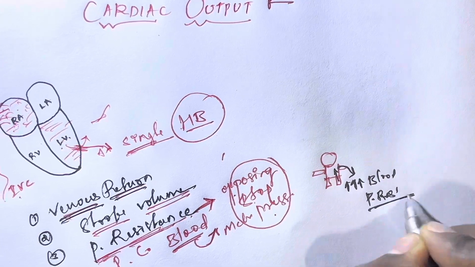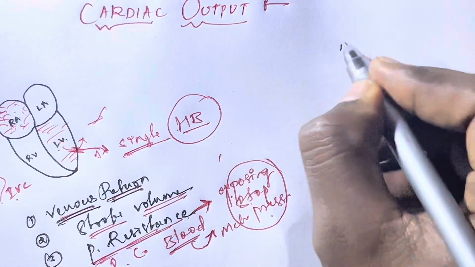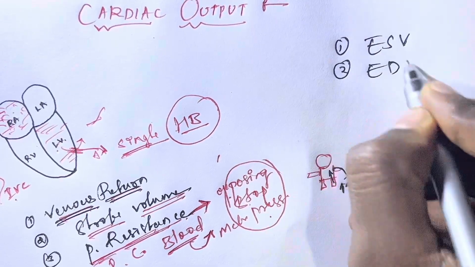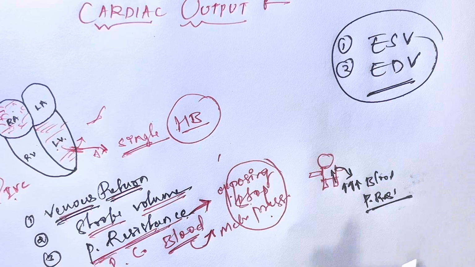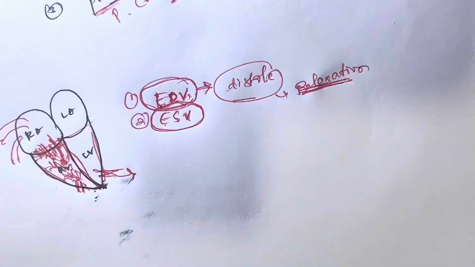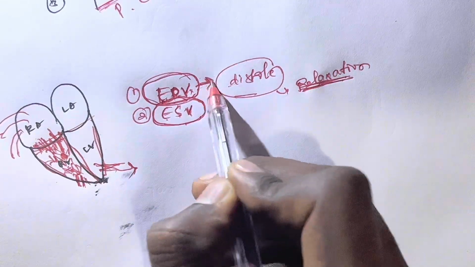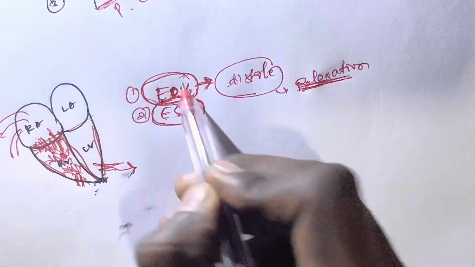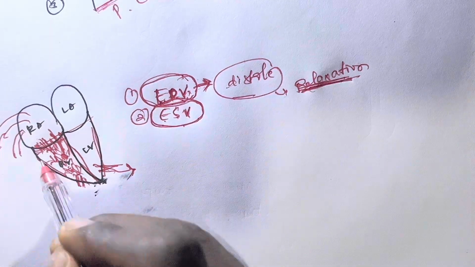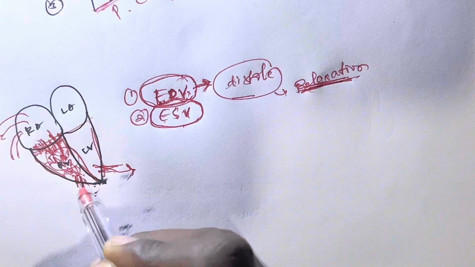Now we can go through the main things in the cardiac output: one is end systolic volume, another one is end diastolic volume. I hope you are clear on venous return, stroke volume and peripheral resistance. Now we can learn end diastolic volume. As everybody knows, diastole means relaxation. So the end diastolic volume means the amount of blood which has been filled inside the ventricle at the end of diastole.